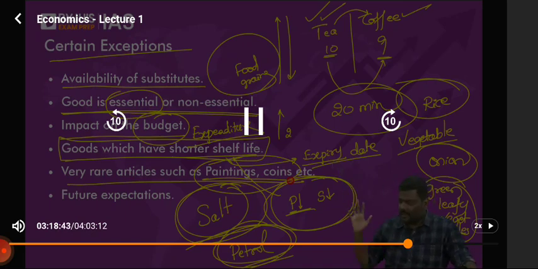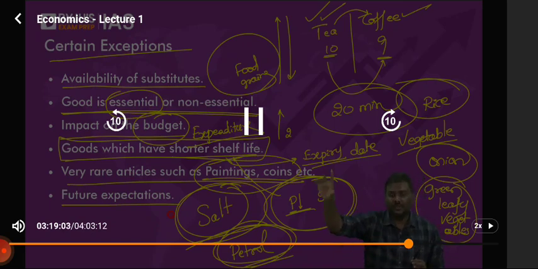And finally, future expectations. A very peculiar feature. Let me explain this. What do you mean by future expectations here? Your perception, your estimate of how the prices will move in the future. How do you understand, or how do you take the market information? What do you derive out of it?